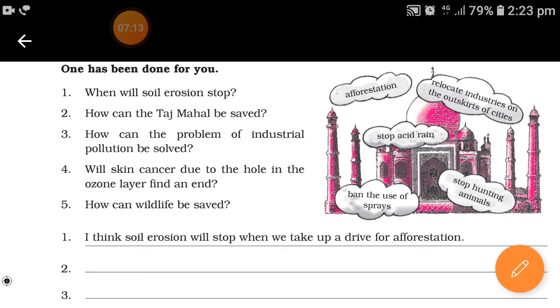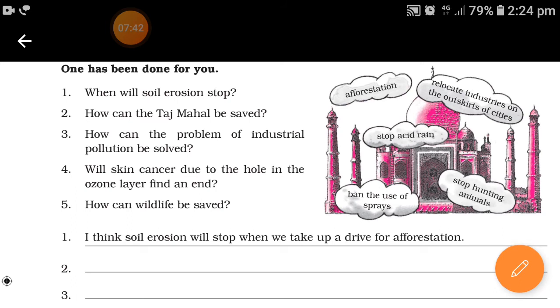Now let us see the second question. How can the Taj Mahal be saved? So what will you write? When you write Taj Mahal, write T capital and Mahal's M capital. Taj Mahal can be saved by stopping acid rain, because one side of the Taj Mahal is becoming black due to acid rain.